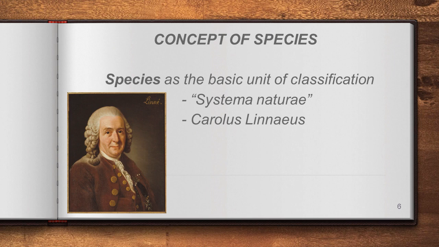Next is Carolus Linnaeus. He gave the term for species in his book Systema Naturae. He said species is a basic unit of classification, because with the species name alone we could identify the exact organism. That's why he said species is a basic unit of classification. Clear?